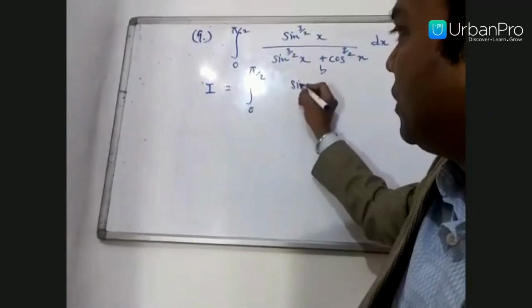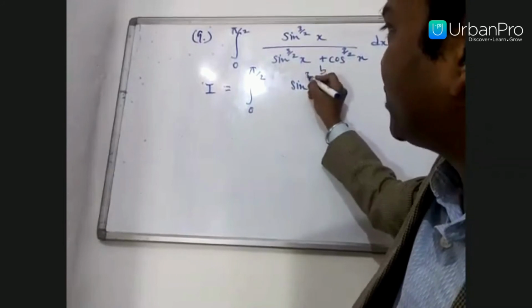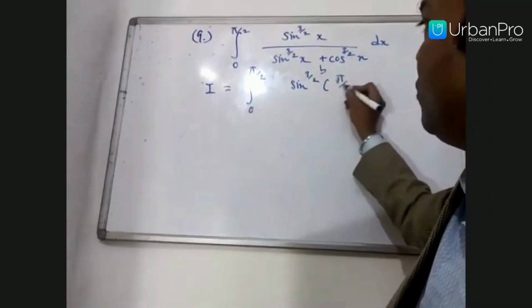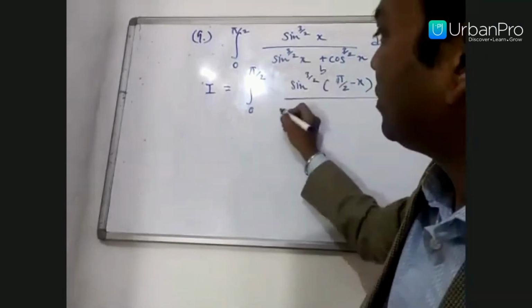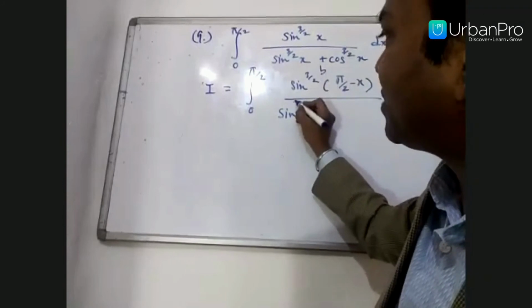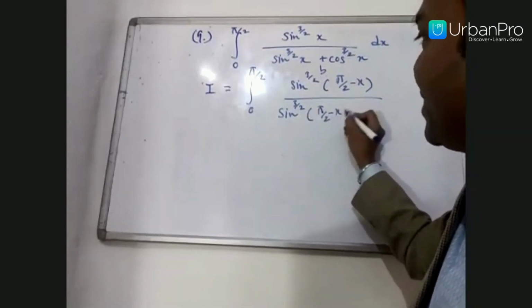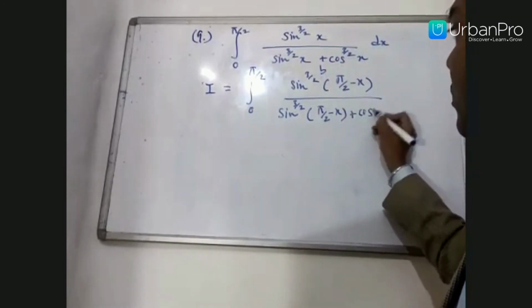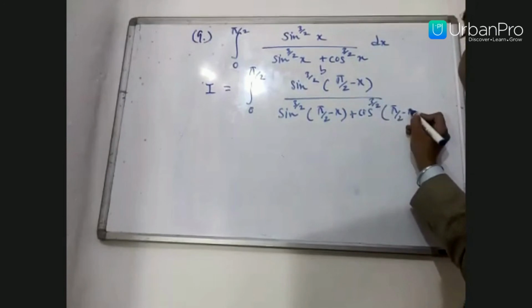Put a as pi by 2: sine raised to the power 3 by 2 of pi by 2 minus x, divided by sine to the power 3 by 2 of pi by 2 minus x plus cos raised to the power 3 by 2 of pi by 2 minus x. Wherever you have x, it becomes pi by 2 minus x.